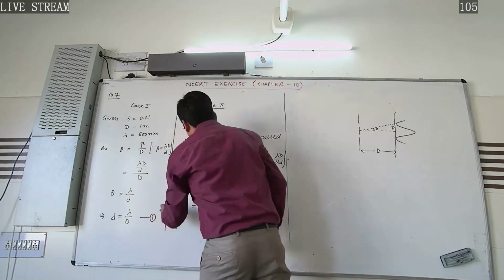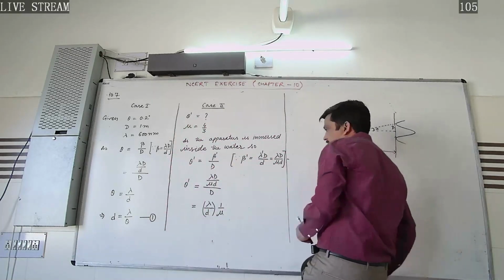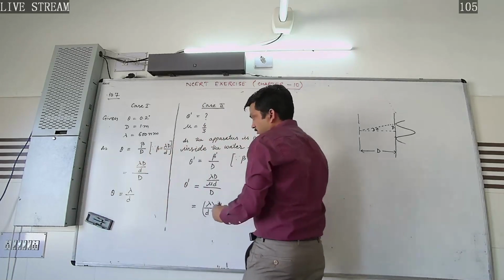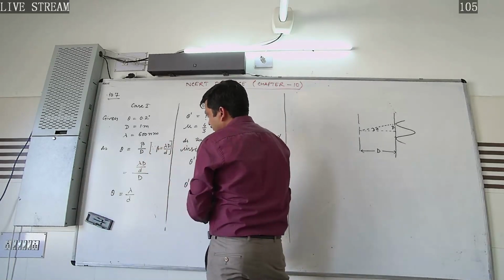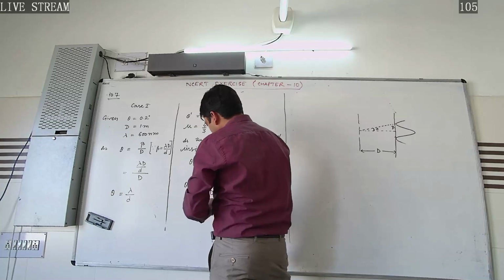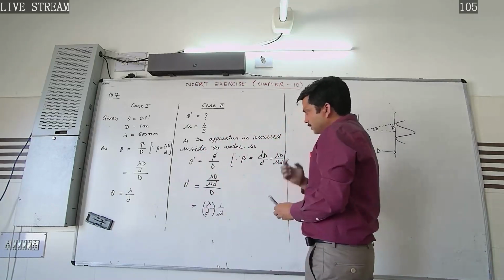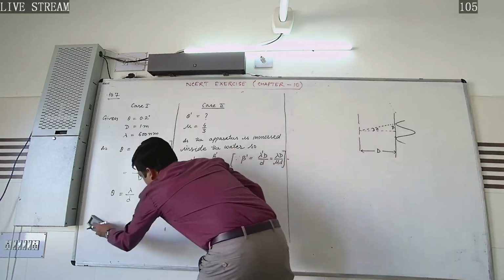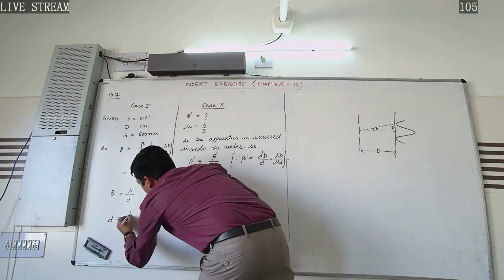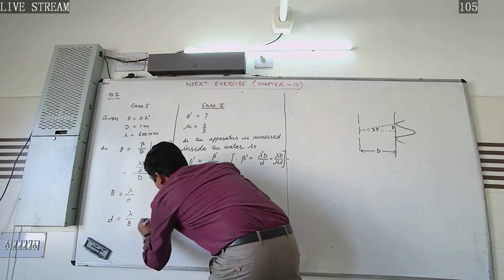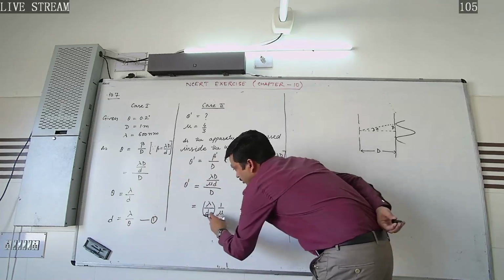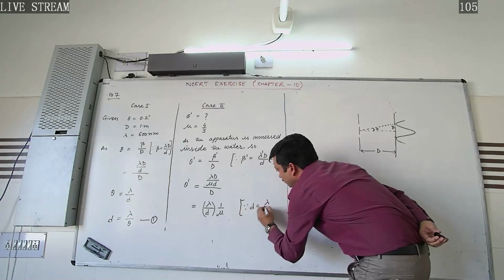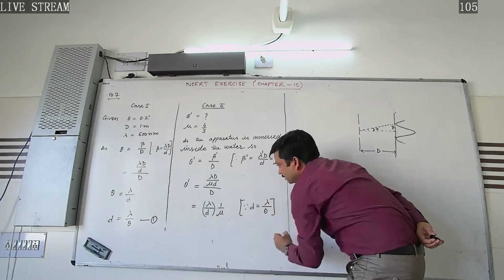Instead of giving this equation as equation number 1, we can also find this value, since we don't have the value of d given, so we can put the value of d. Yes, d is equal to lambda by theta.